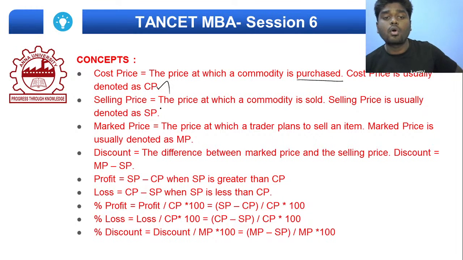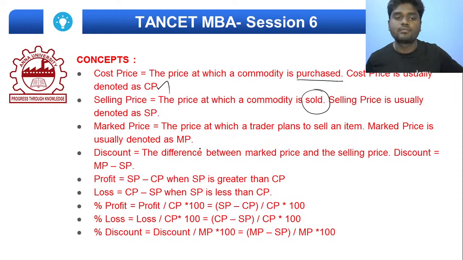Selling price is the price at which the commodity is sold, denoted as SP. Marked price is the price at which a trader plans to sell an item, usually denoted as MP. The fourth factor is discount, which is the difference between the marked price and the selling price.